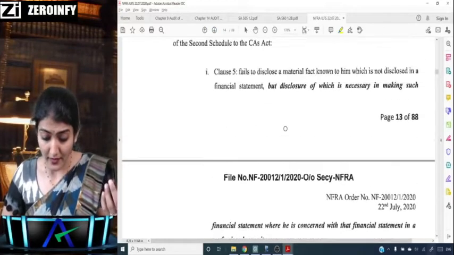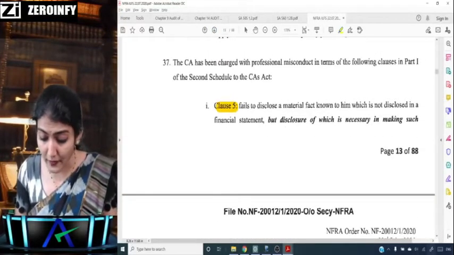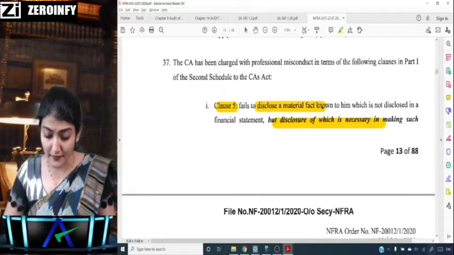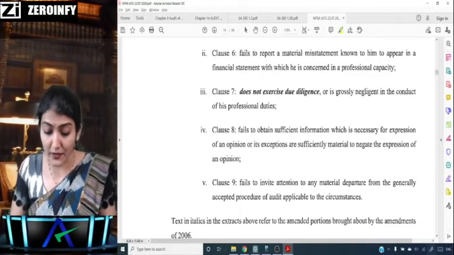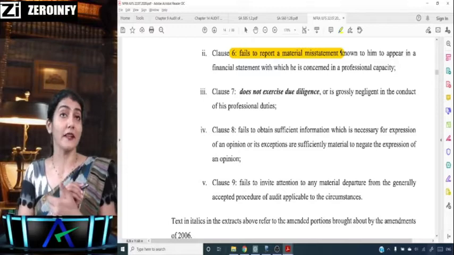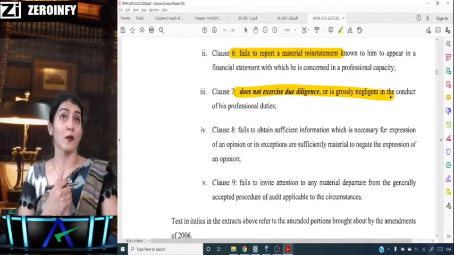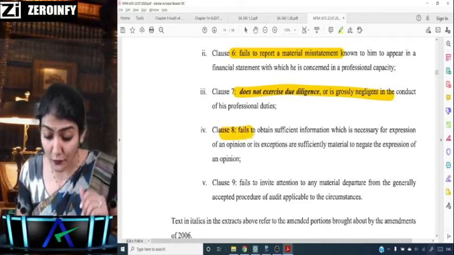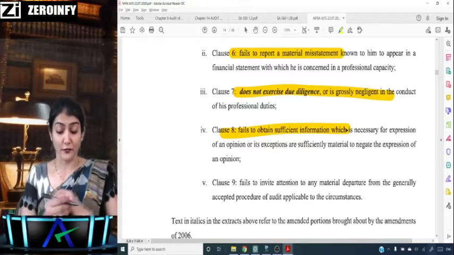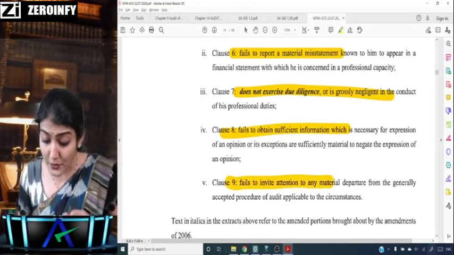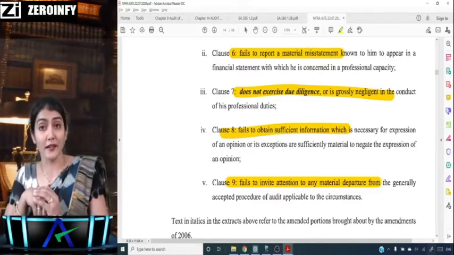So now over here: clause 5, fails to disclose a material fact. Then clause 6, what I was just saying, fails to report a material misstatement. Clause 7, does not exercise due diligence or is grossly negligent. Clause 8, fails to obtain sufficient information. Clause 9, fails to invite attention to any material departure.